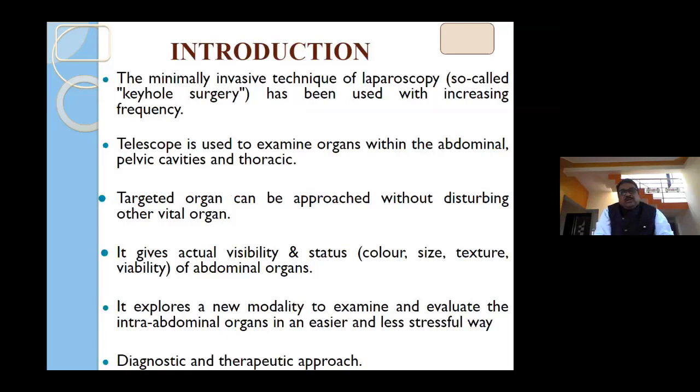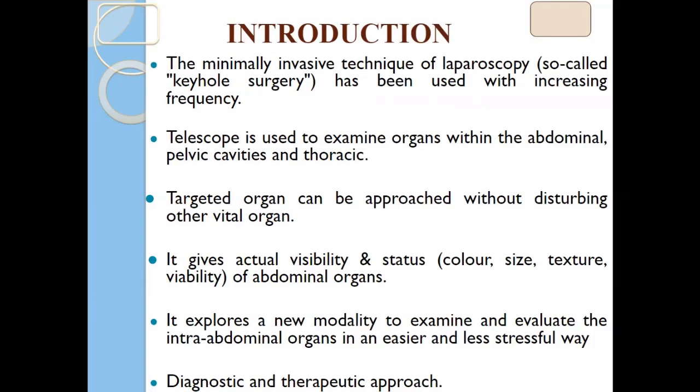The telescope along with the camera comes in different sizes: 5 mm, 10 mm, 1.7 mm. So we can visualize the organs of different cavities like the pelvic cavity, abdominal cavity, thoracic cavity, and we can go for the diagnosis, treatment and surgery of any diseased organs. The targeted organs can be approached easily without disturbing the adjacent vital organs or damaging any blood vessels or important organs, as compared to the conventional method.